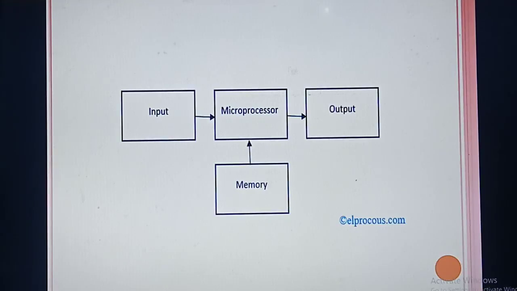Today there is no need to mug up anything, just remember this block diagram and the use of the microprocessor. That's enough.